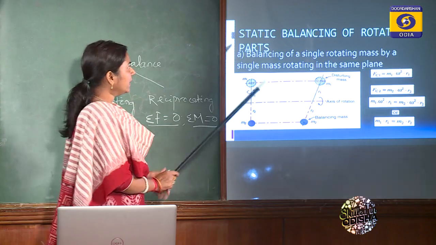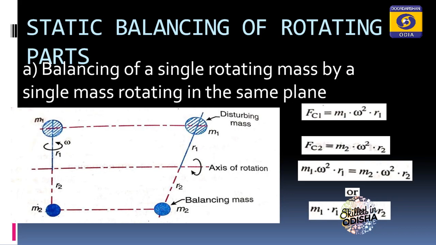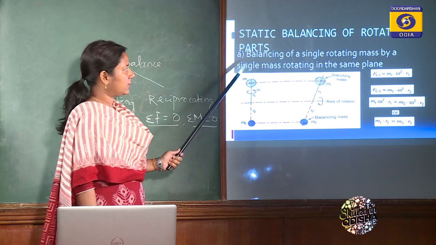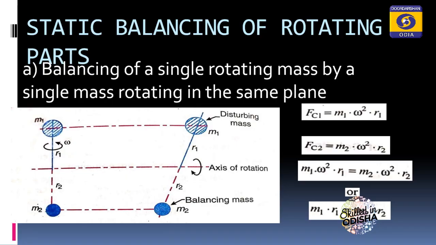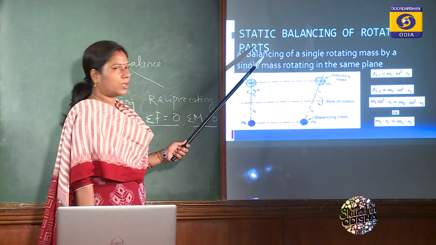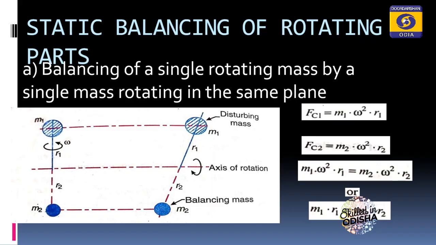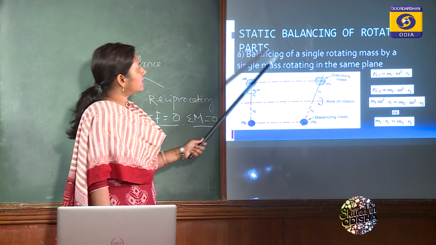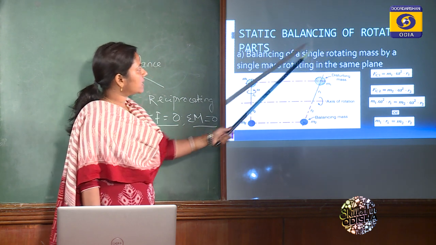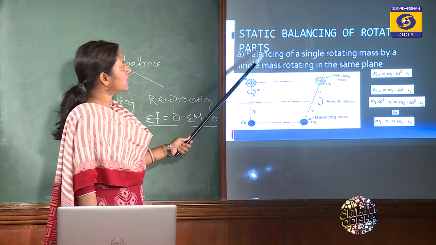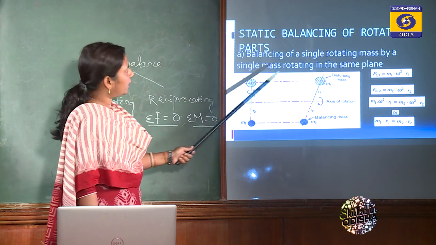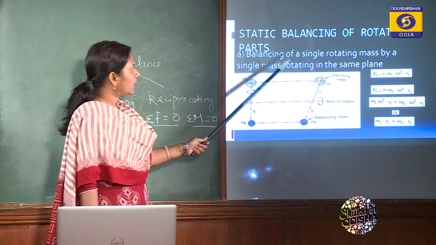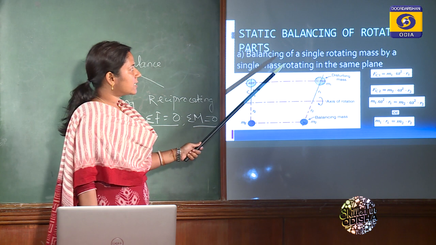Next, the static balancing of rotating parts. There are different conditions under this heading, but here I will discuss two. One is balancing of a single rotating mass by a single mass rotating in the same plane, and in the second condition I will replace the single rotating mass by several masses. That means balancing of several masses by a single mass rotating in the same plane. Everything will be the same, only the single rotating mass will be replaced by several masses.